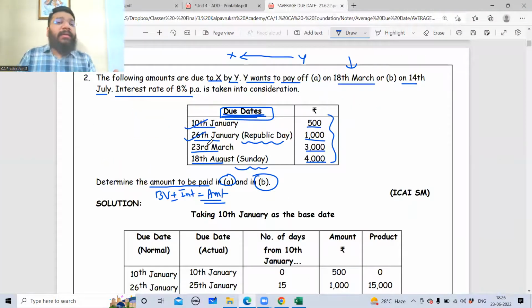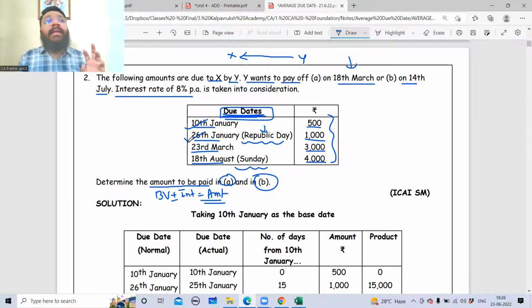If I come to the next due date, 26th of January, guys, it is Republic Day. So can I say public holiday? This is the original due date. But now that you know that if the original due date falls on a public holiday, the preceding date will be the final due date. So here in this case, can I say 25th of January is your preceding date, the final due date?